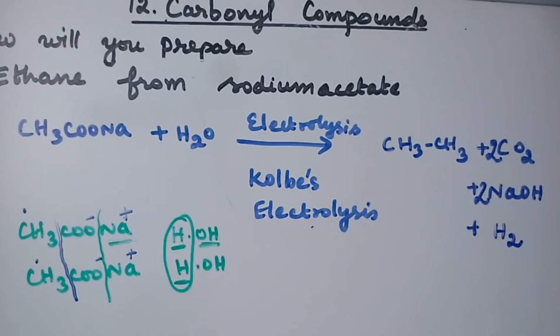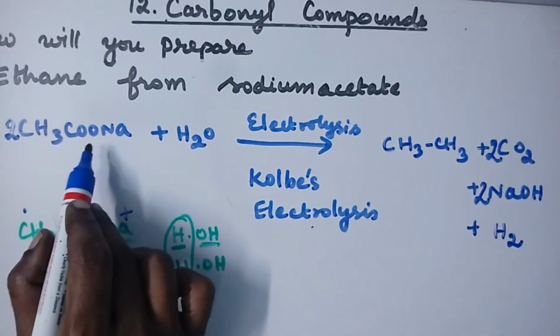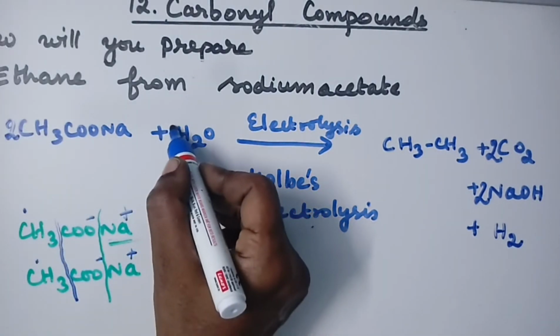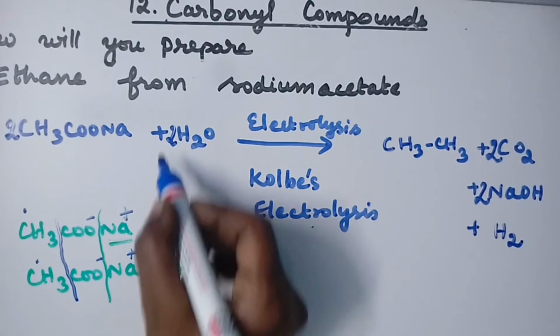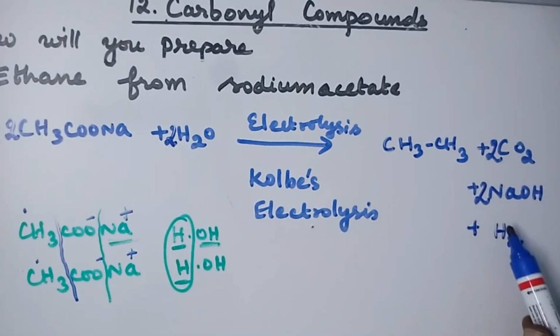So in the equation, you write two molecules of CH3COONa reacts with two molecules of water. We get ethane, two molecules of carbon dioxide, two molecules of NaOH, and hydrogen.